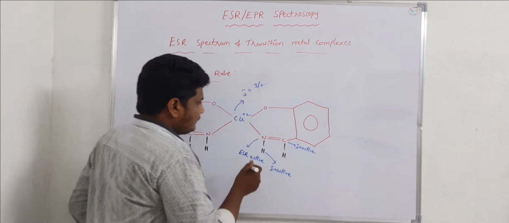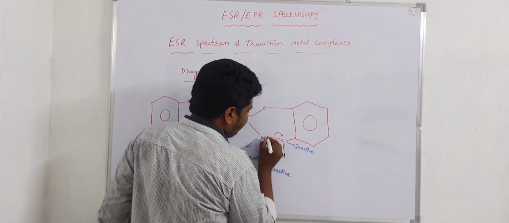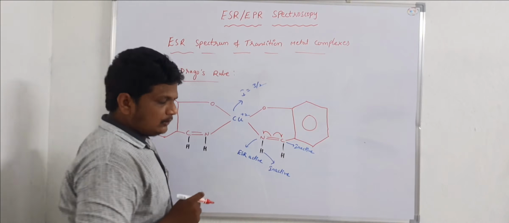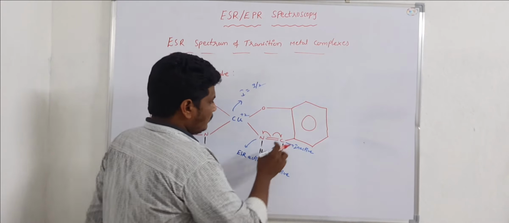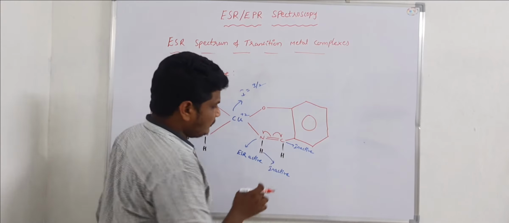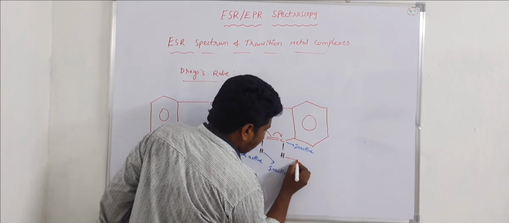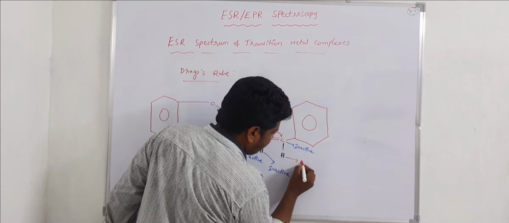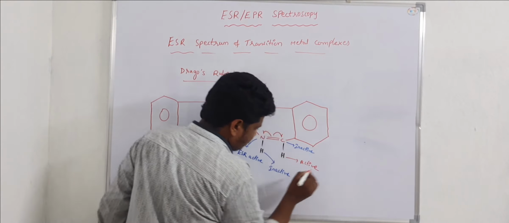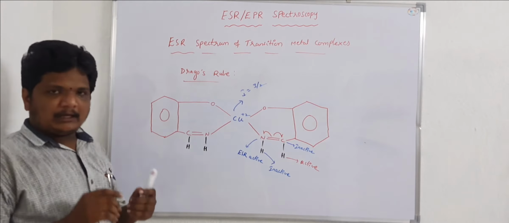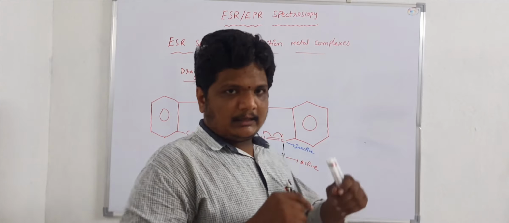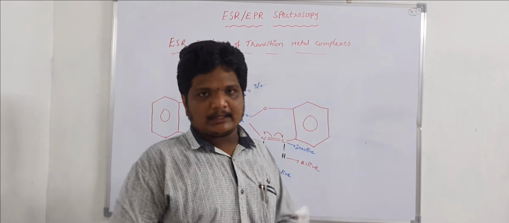Here this pi bond moves towards like this. So the radical which is present on this carbon will interact with this hydrogen. So this hydrogen is active. It is an active hydrogen. Now if you calculate the number of ESR lines according to this Drago's rule.